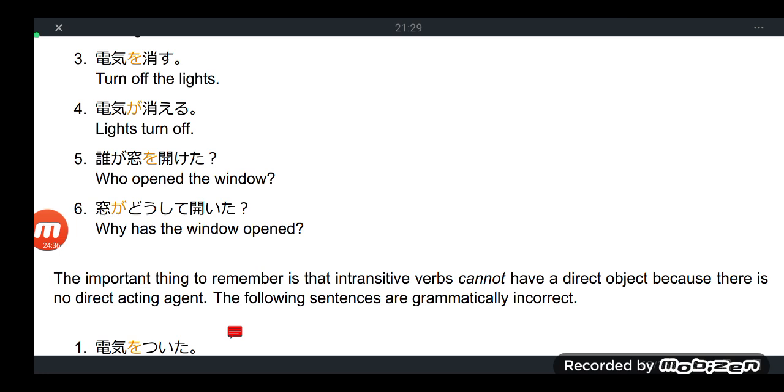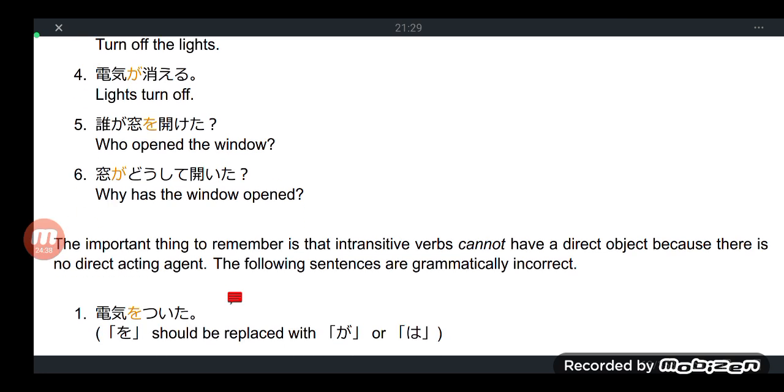So it probably just opened on its own, or probably because of strong winds, or there's a storm. In some sentences, just based on the context, hiraku can also be a transitive verb.